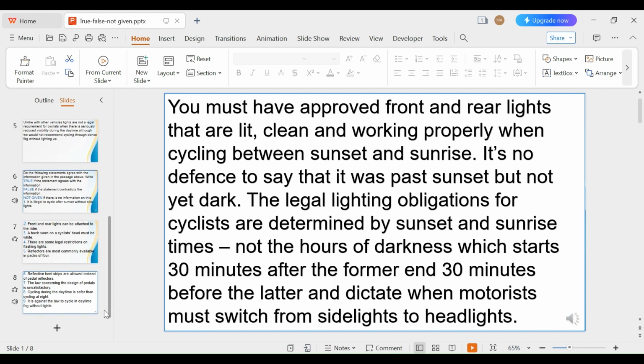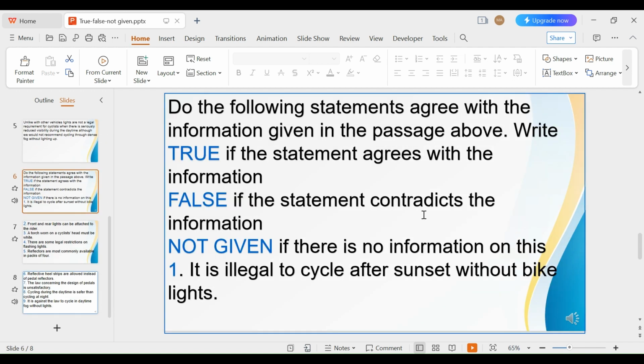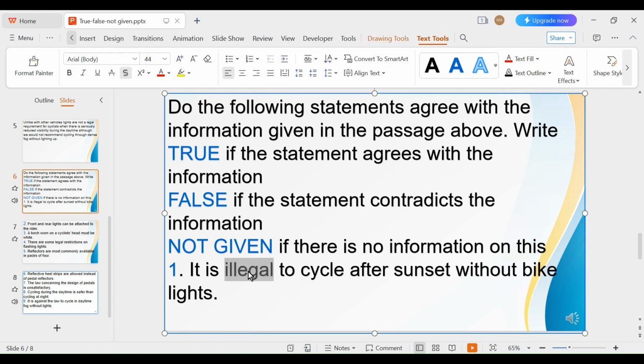So what will be false? If the statement contradicts the information. Contradict means opposite. So like, it is given, it is illegal to cycle after sunset with bike lights. So if certain information in that question is opposite to the passage above, it will be false. So what will be the contradiction here? It is illegal. So what will be the opposite of illegal? Legal, after, before, without, with. If we find such information opposite to that in the passage, that will be false.